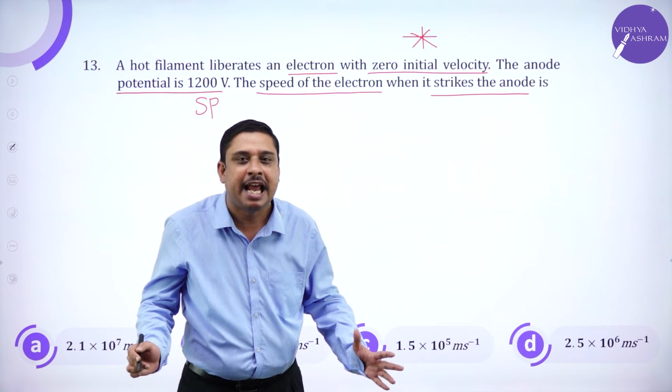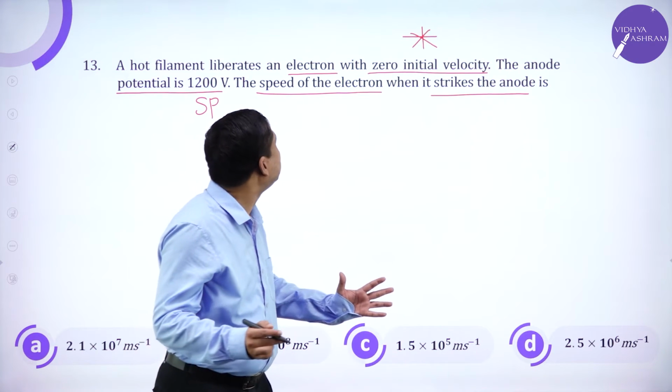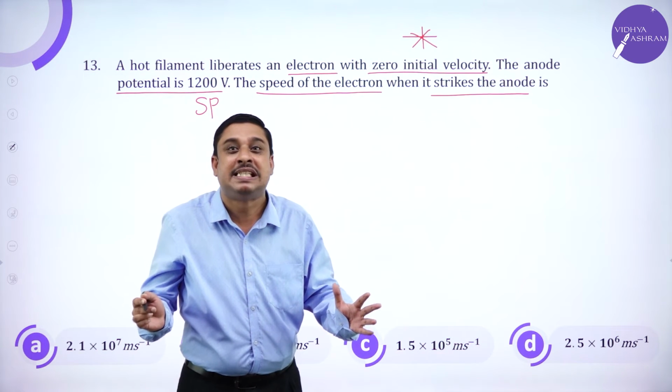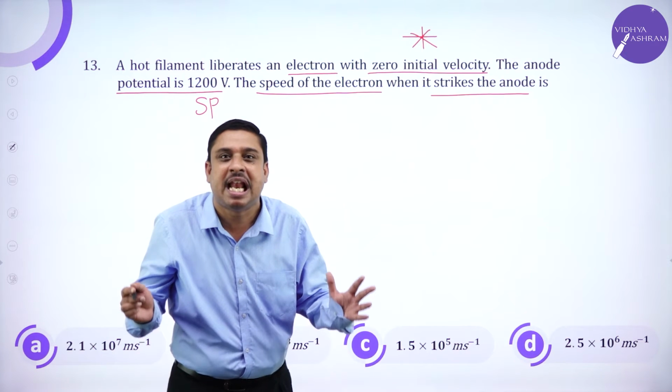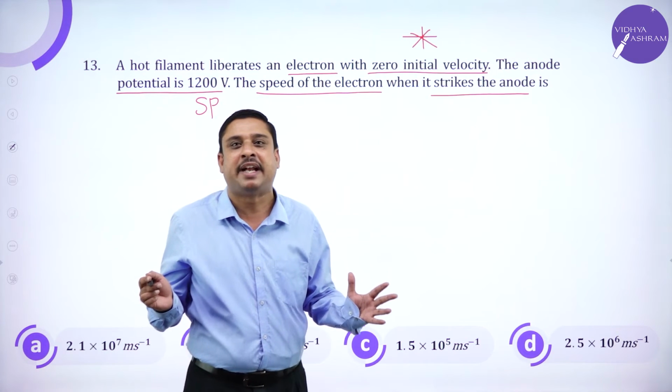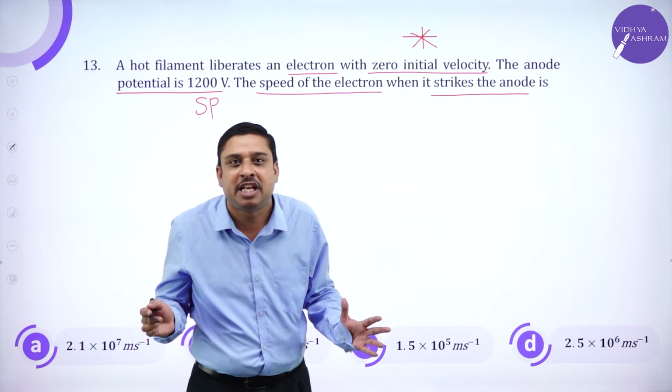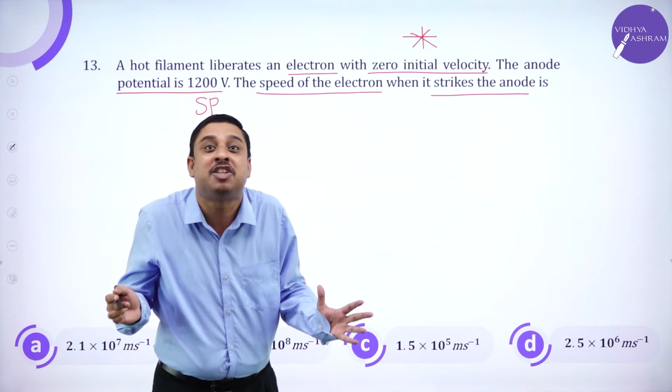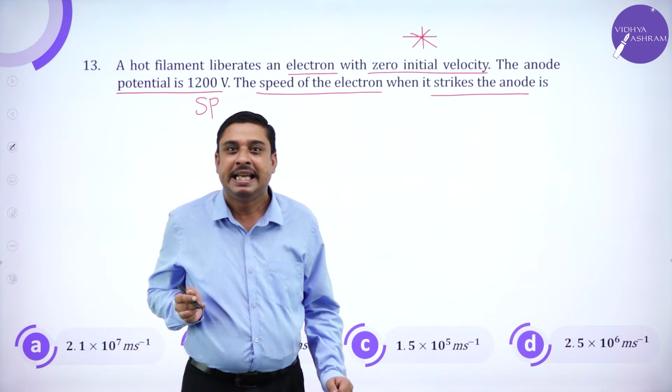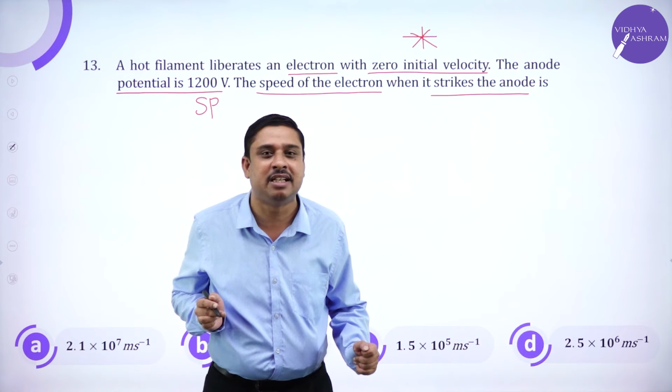If the electron is ejected with zero initial velocity, that gives you the definition of the work function of a metal. What did you read work function to be?